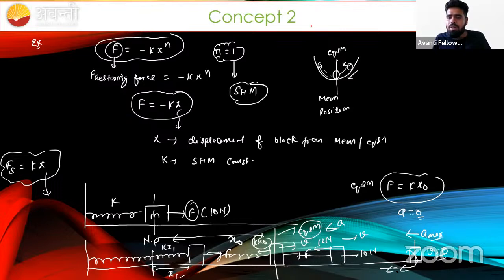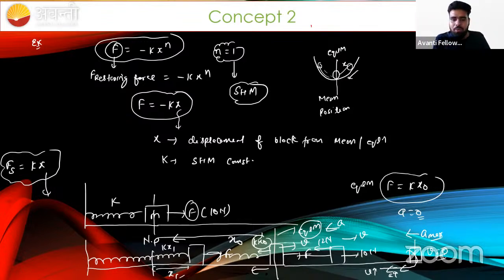And if block turns back, then velocity is acting in this direction. Okay, sir. Acceleration is also acting in this direction. Then again velocity and acceleration are in the same direction. Its speed increases. And again block will reach the mean position. Then again speed will become maximum. Then what will happen beyond the mean position? Beyond the mean position, external force is acting in rightward direction. Okay, sir. Now spring force will become less. So now external force is dominating.